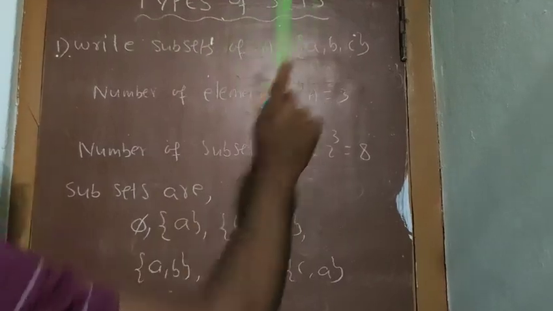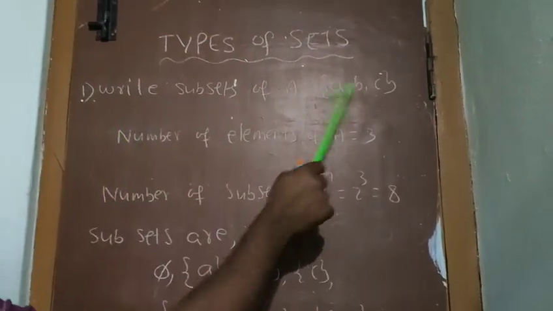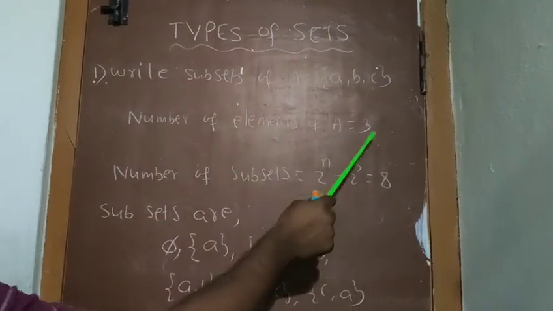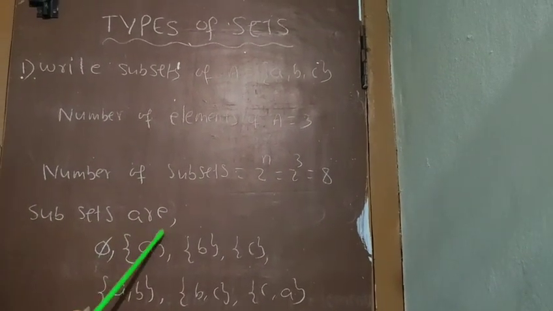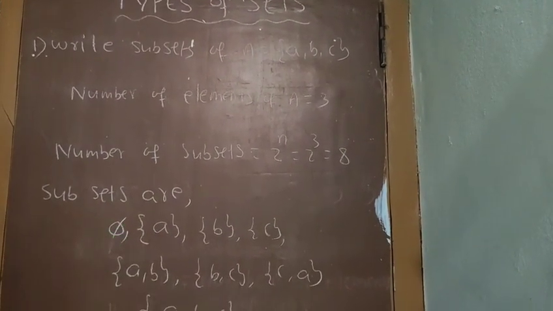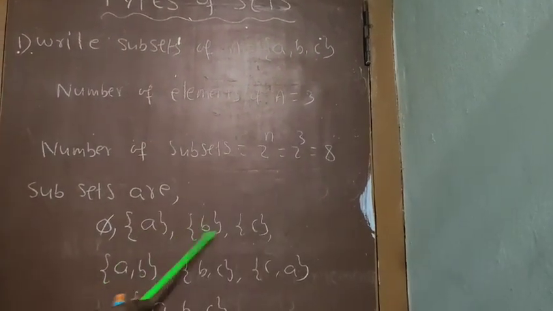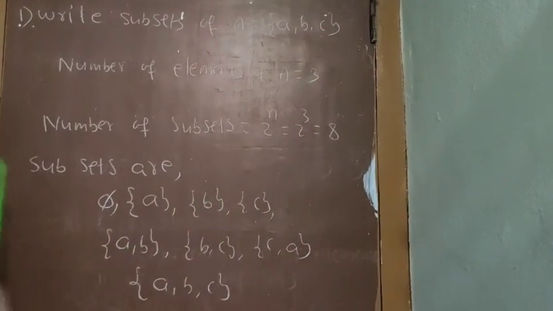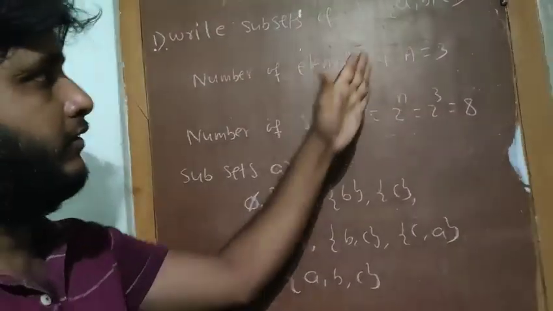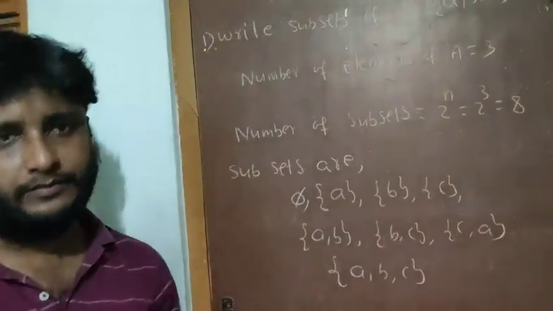This is the concept of subsets. So, write the subsets of A, a set of a, b, c. First, the number of elements is 3. The number of subsets is 2 cubed, that is equal to 8. For the subsets, first you write the null set, and the set itself, which are always subsets of the given set. Then the singleton sets a, b, c. Next the pairs, combinations of {a, b}, {b, c} and {c, a}. Say for example, if the set has 4 elements, you have to take the triplets as well, the 3-element subsets. According to the question, we have to write the answer.